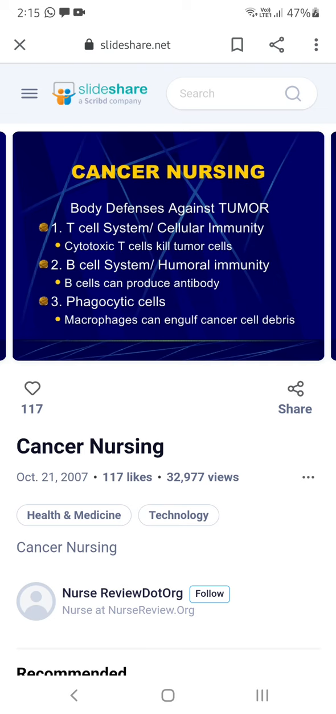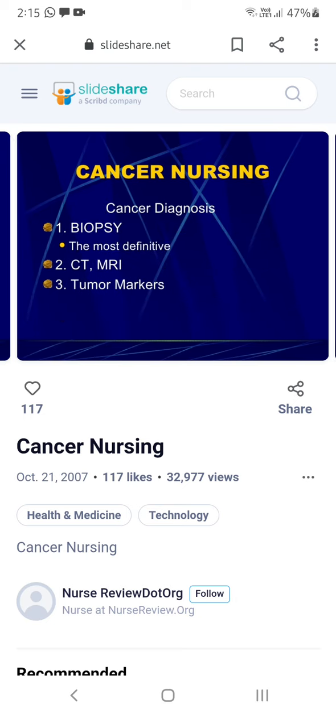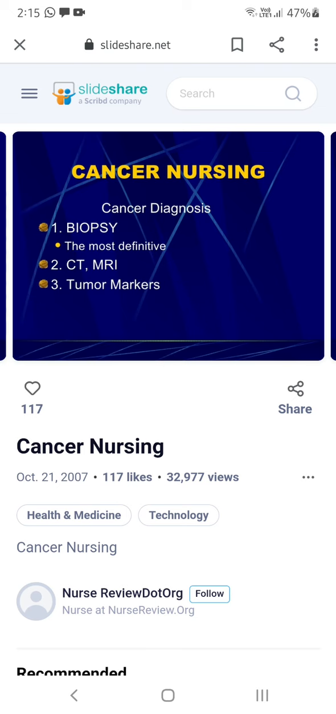Sometimes if you are healthy enough, then these phagocytes will kill and eat all the cancer cells. Now, how is cancer diagnosed? These are all the assessment part. You all know there is only one specific diagnostic procedure, that is biopsy. Taking a small tissue from the tumor and sending it to the laboratory is known as biopsy. Then you can know whether it is malignant or benign.